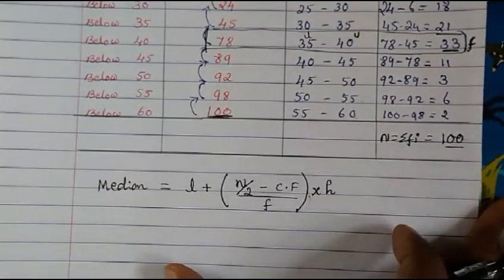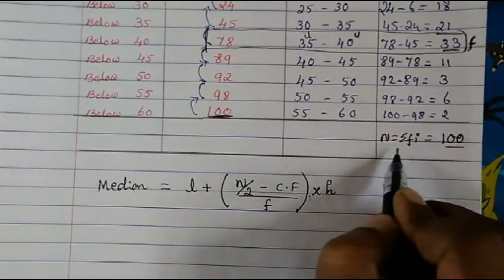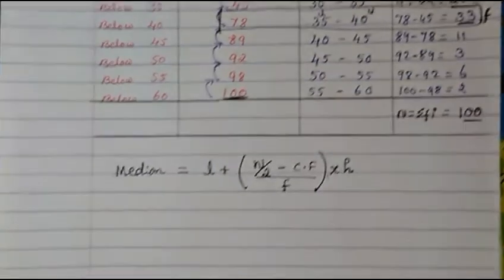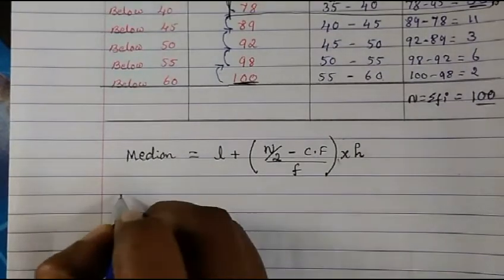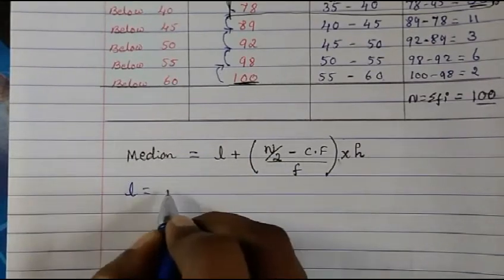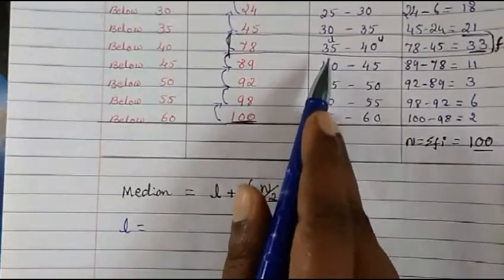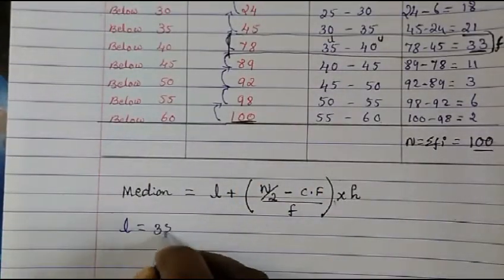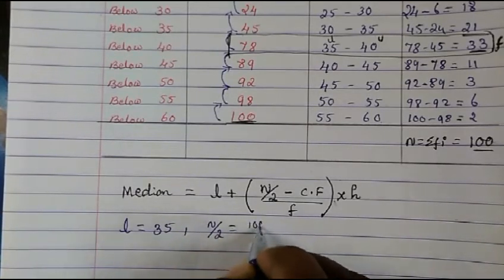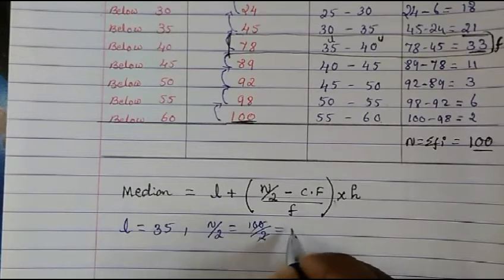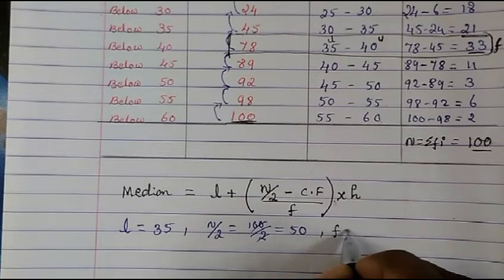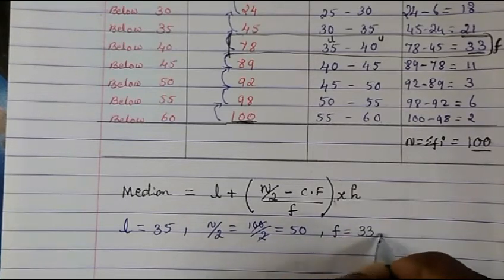Then CF we get just greater than n upon 2. Please write down the detailed terms or the full form of all these things. L is the lowest limit, so that is 35. Then n upon 2 is 100 upon 2, so that will give us 50. Then F is 33.